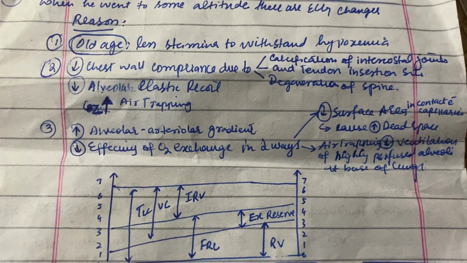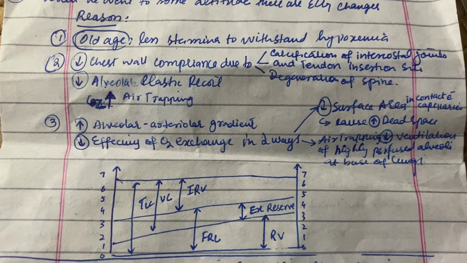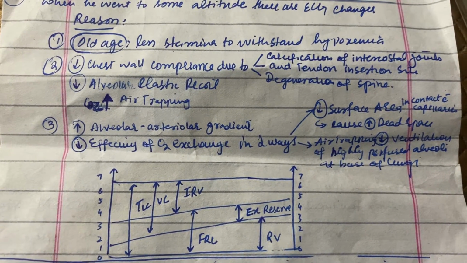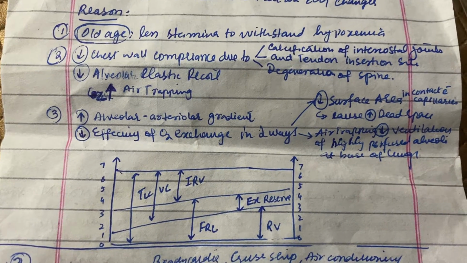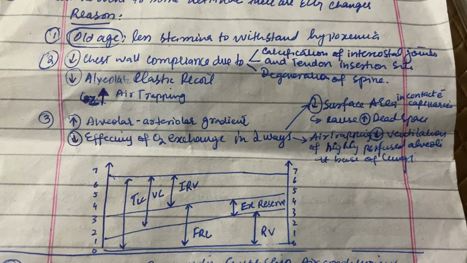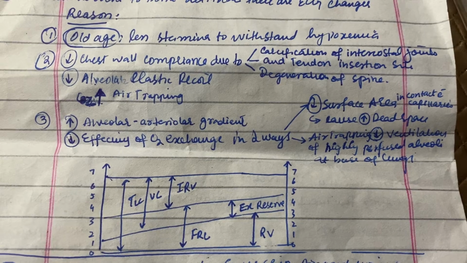So these are some of the changes that occur in old age that lead to less stamina to withstand hypoxemia, and mostly cause death of old people at high altitude.